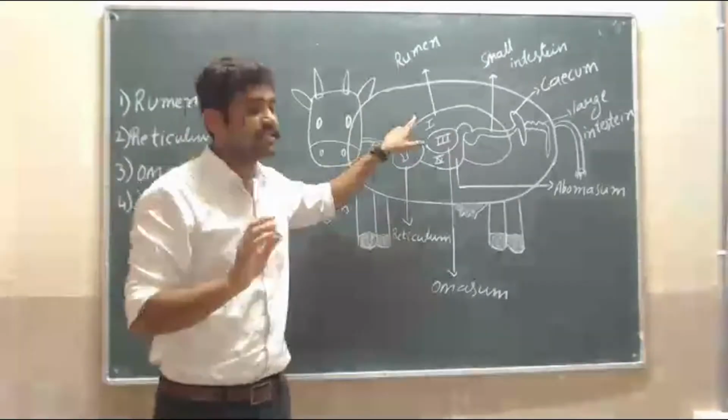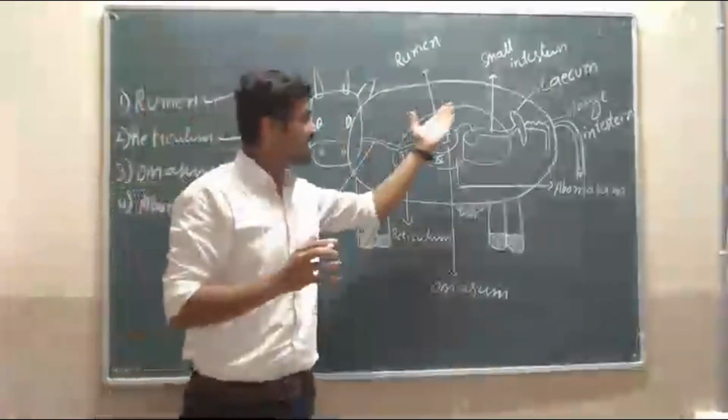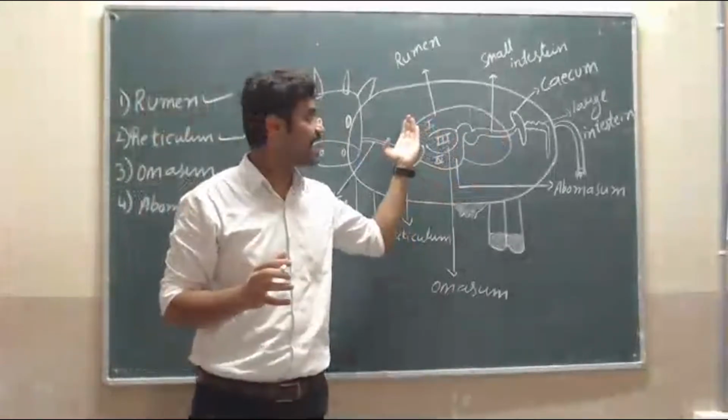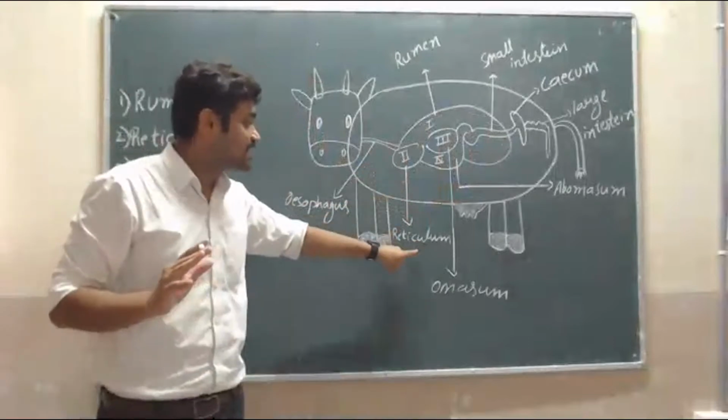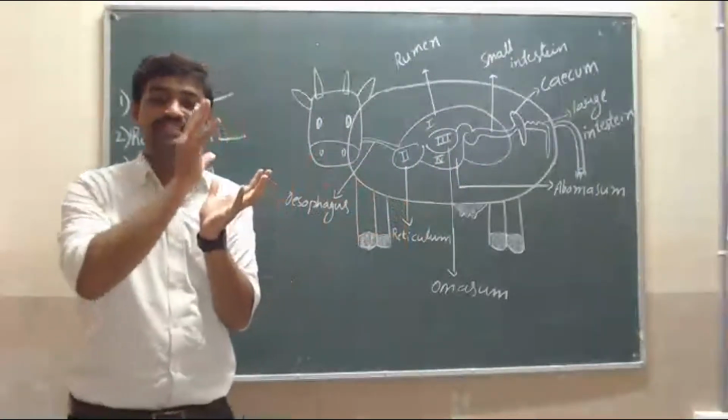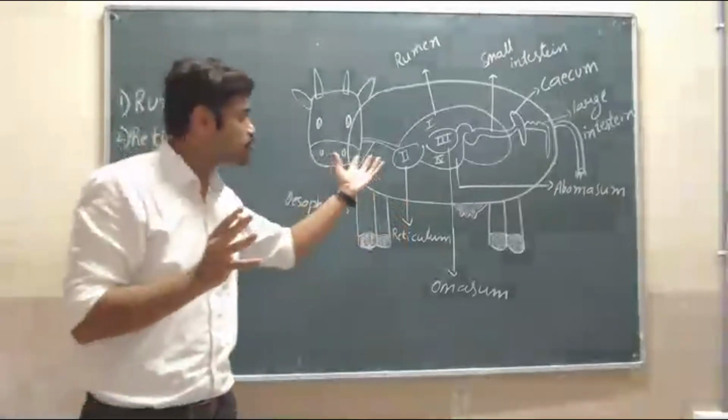First chamber is the rumen, the largest chamber in the stomach. Then the second chamber is where almost all the food is digested.